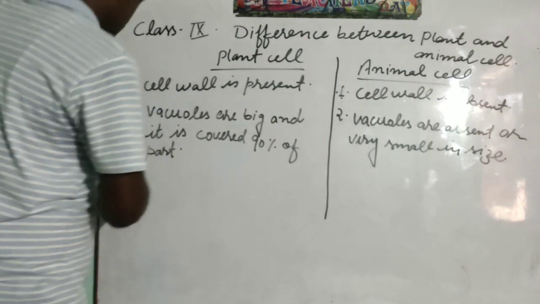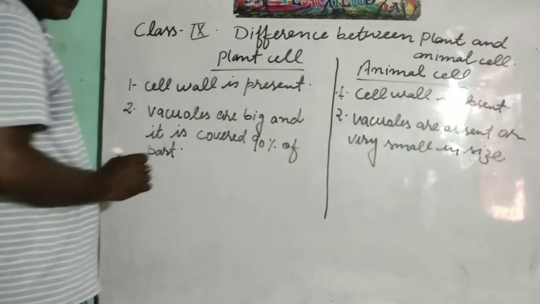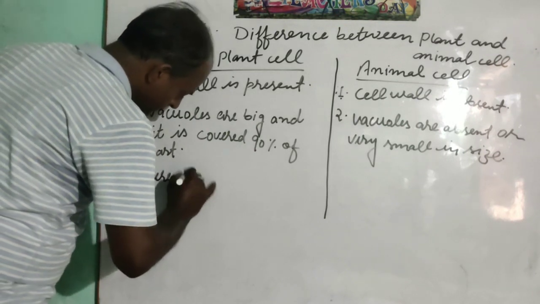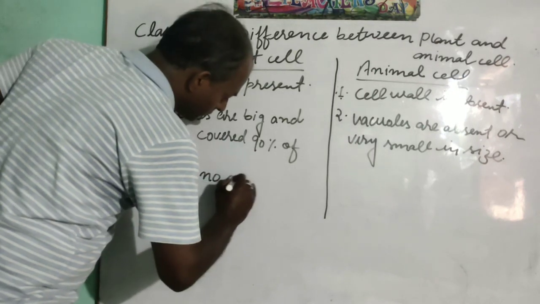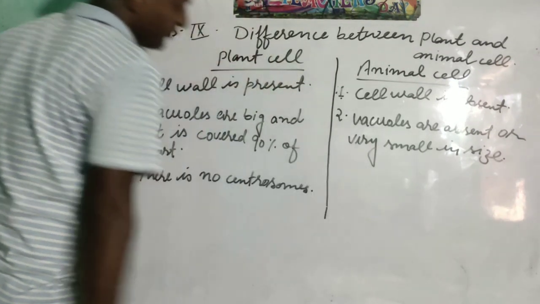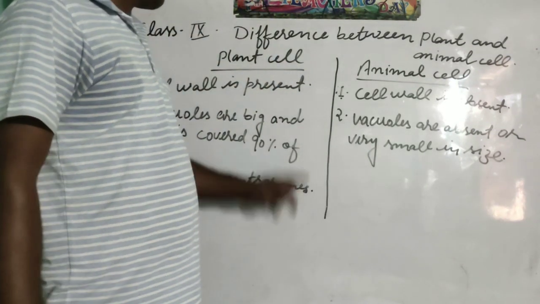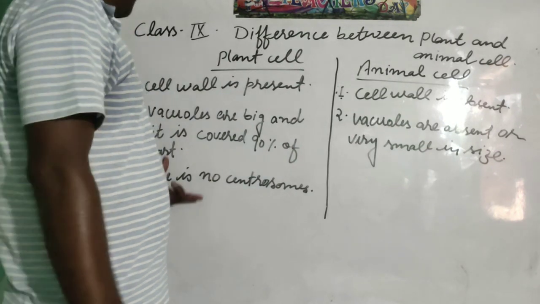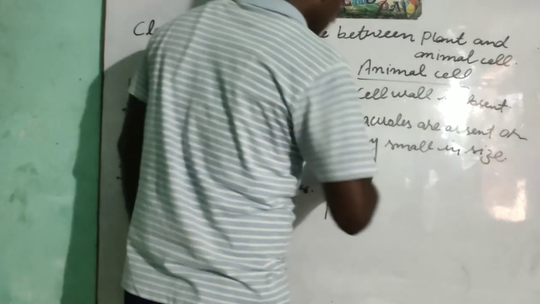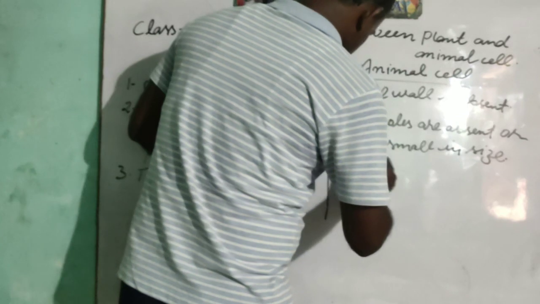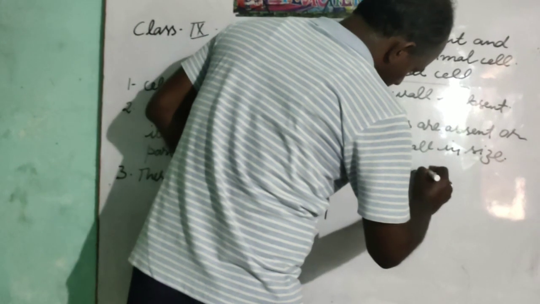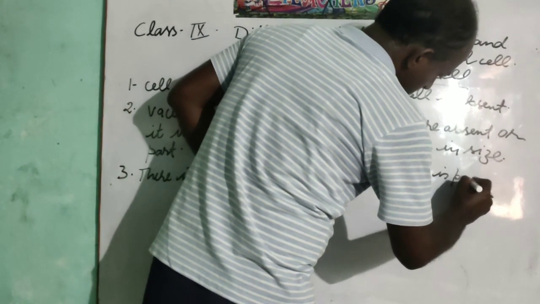The third topic is, in plants there is no centrosome. We have discussed, students, the role of centrosome. It helps in cell division, but in case of plants, cell division occurs, yet centrosome is not present. In animal cell, centrosome is present.